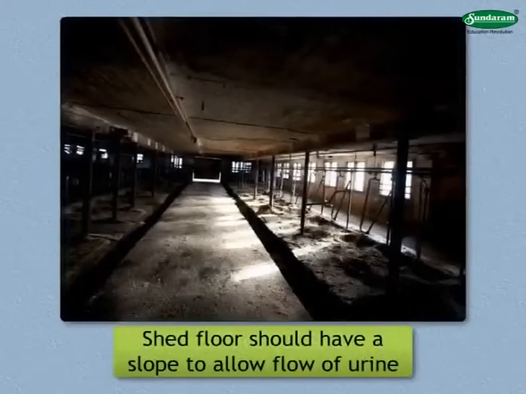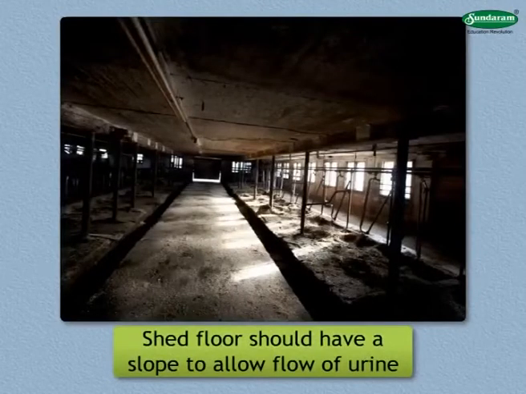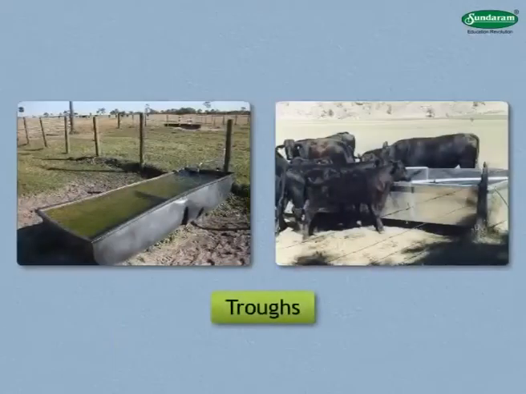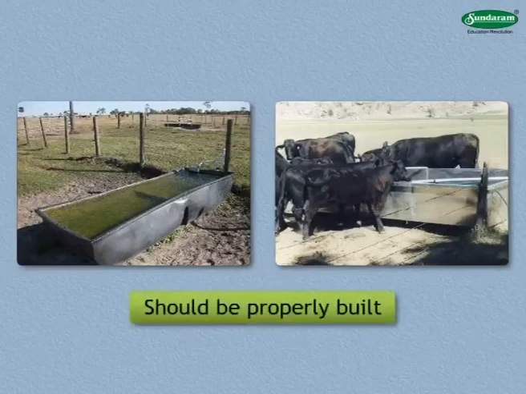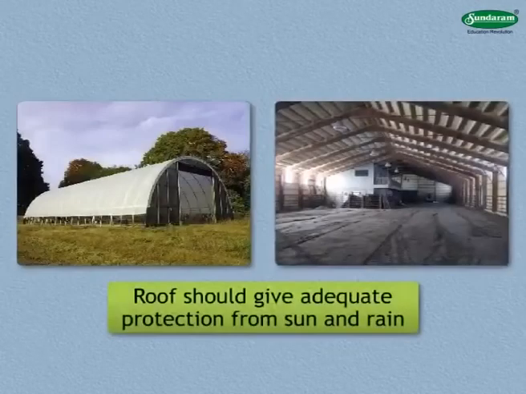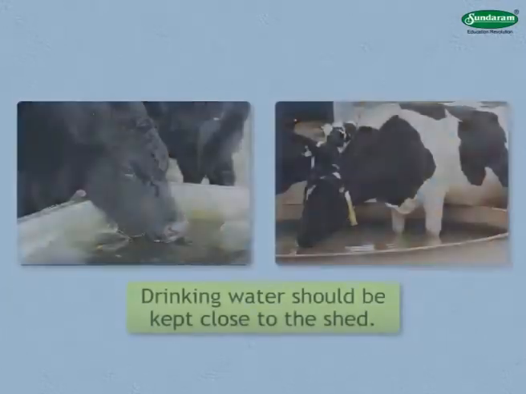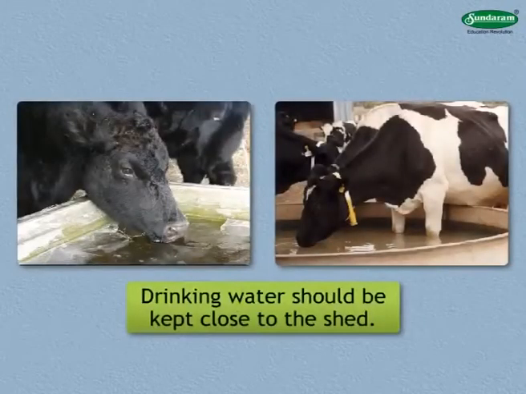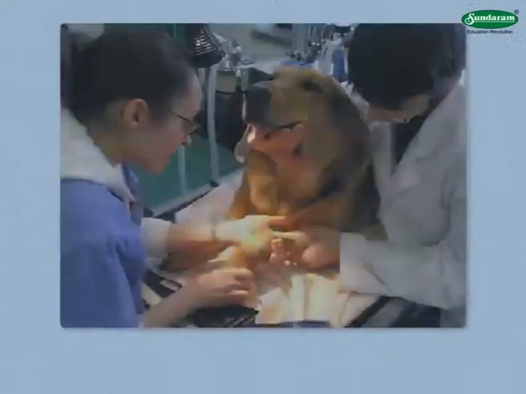The shed floor should be built up and tiled and should have a slope to allow flow of urine. Troughs, that is a kind of depression meant for feeding the animal, should be properly built. The roof should give them adequate protection from the sun and rain. Drinking water should be kept close to the shed.